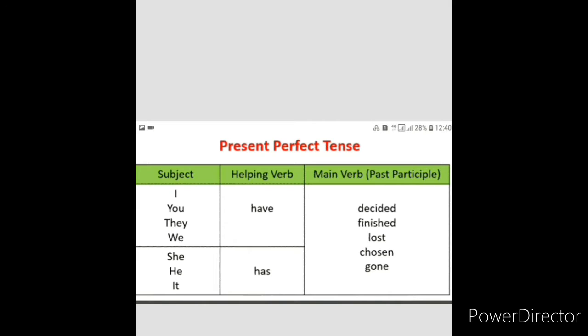But in the perfect tenses you have to add have or has with the main verb. Decided, finished means it has completed, isn't it? Over means you have to add ed, as we already told you in the past tense. Because this is present perfect tense, you have to add have in front and ed with the verb. Okay, lost, chosen and gone.